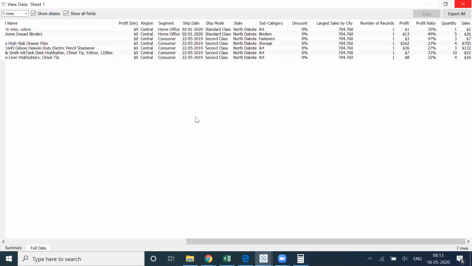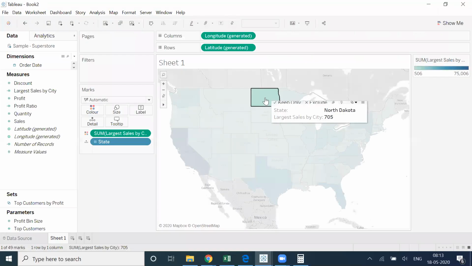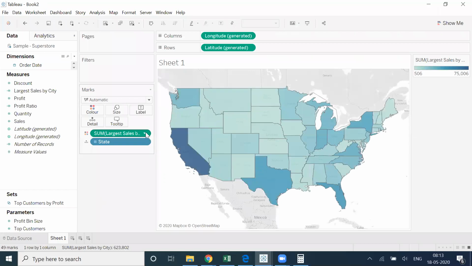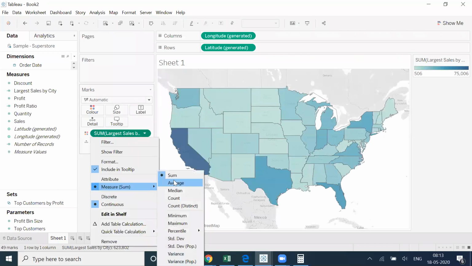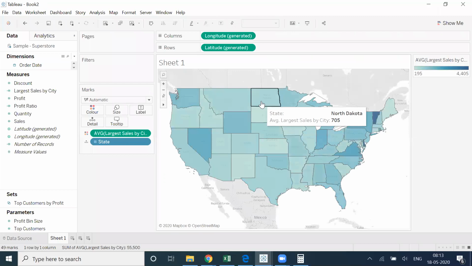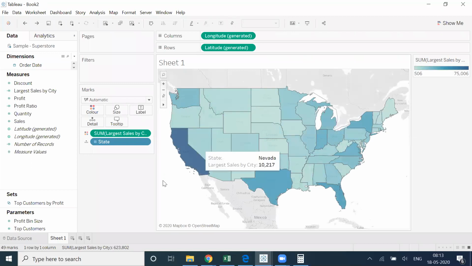So if I go ahead and check, it is giving me 705. But then when I'm taking the average of this, then also it is giving me 705, because I'm including the city and then taking the average. I have only one city, so obviously I will expect a 705 output as well.